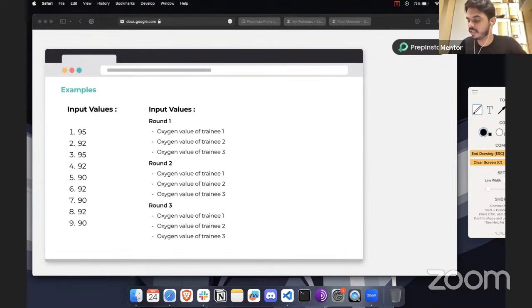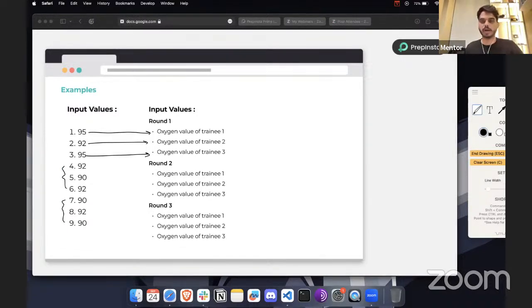The first value represents the oxygen value of trainee 1 in round 1. Likewise, this is the oxygen value of trainee 2 in round 1, and this is the oxygen value of trainee 3 for round 1. Likewise, we have round 2 and round 3.